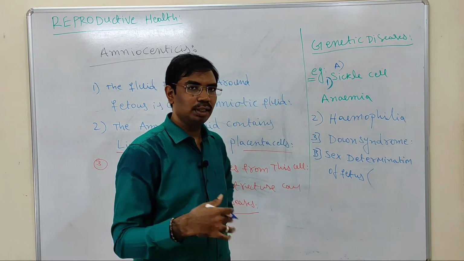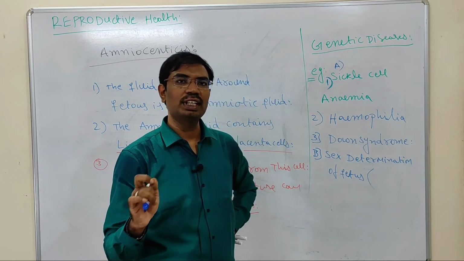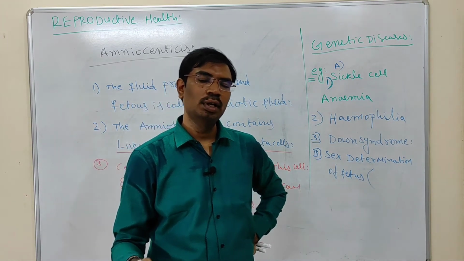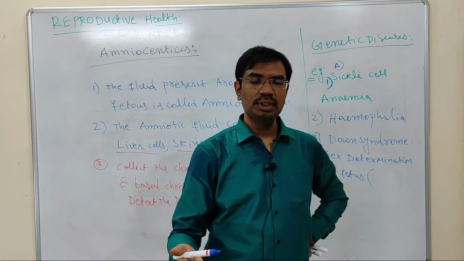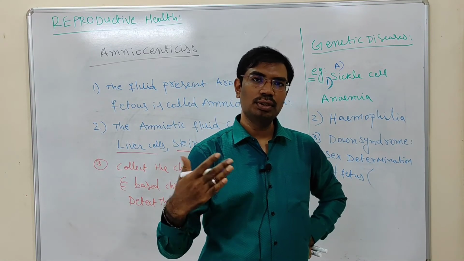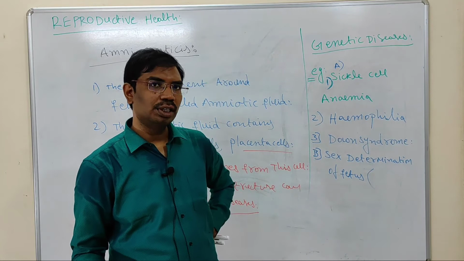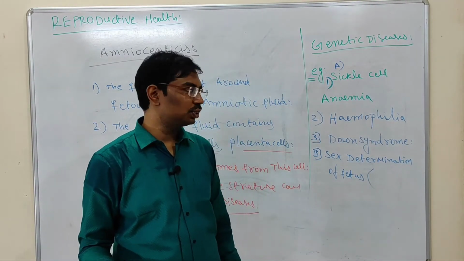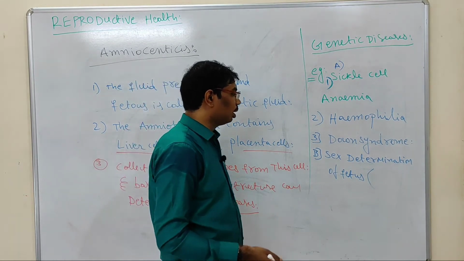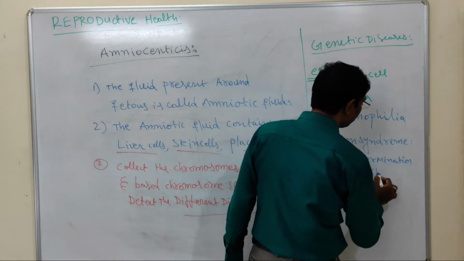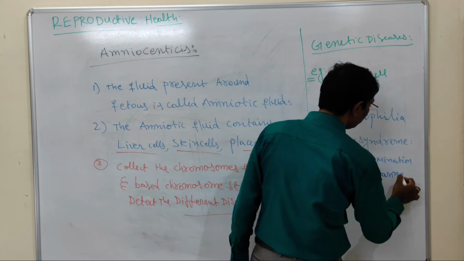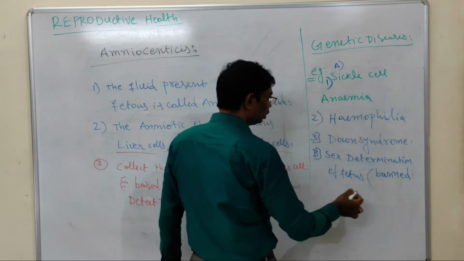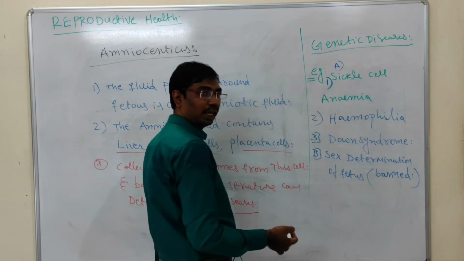What is the meaning of foeticide? Killing the fetus is called foeticide. Female foeticide means killing the female fetus. So sex determination may lead to the killing of the female fetus. To overcome that problem, sex determination is banned. It is possible, but it is banned.